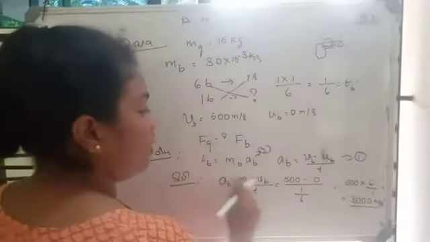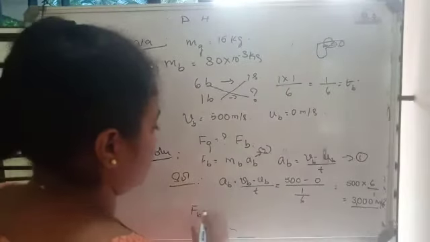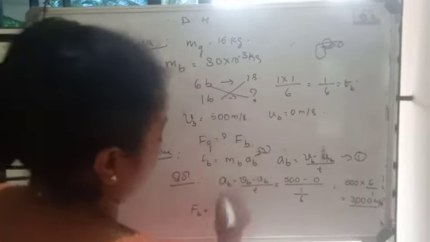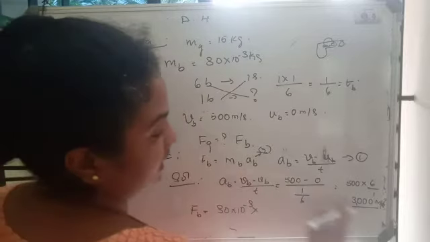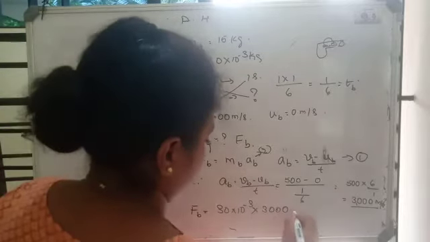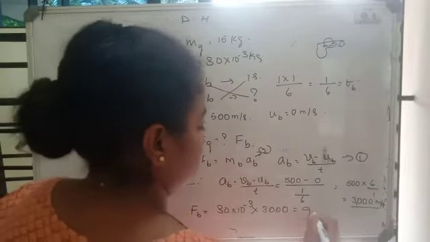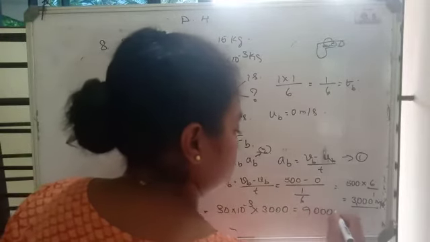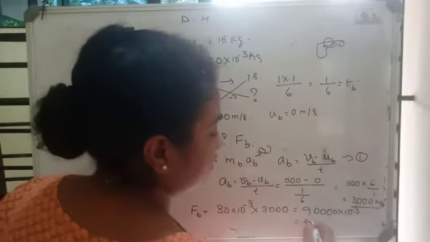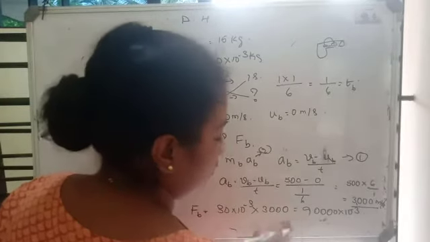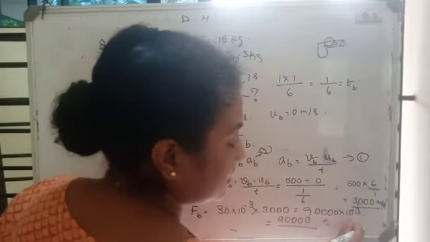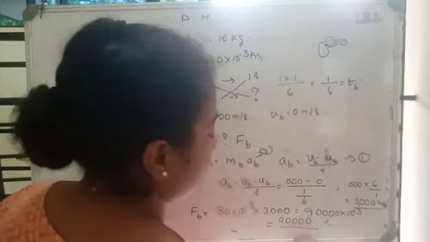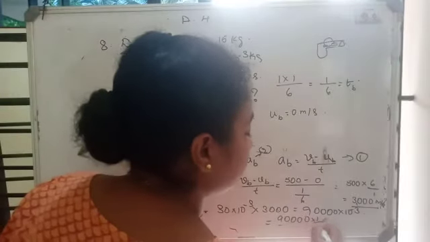Okay. Next you have to calculate force. Force of the bullet is equal to mass of the bullet, which is 30 into 10 raised to the power of minus 3, into acceleration of the bullet, that is 3000. This is 90,000 into 10 to the power of minus 3. So this can be written as 9 into 10 raised to the power of 4, or 90,000 divided by 10 raised to the power of 3.